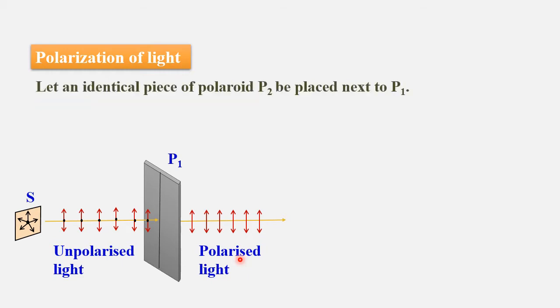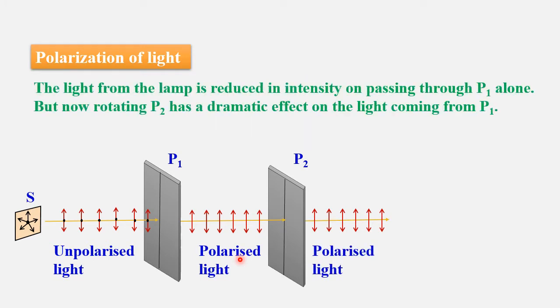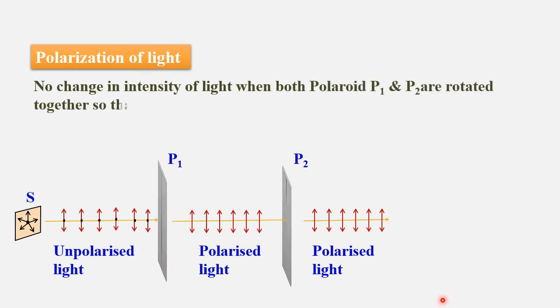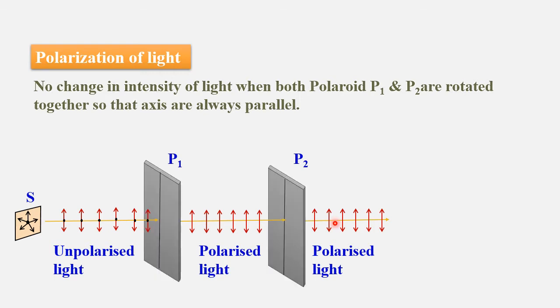Let an identical piece of polaroid P2 be placed next to P1. The light from the lamp is reduced in intensity on passing through P1 alone. But now rotating P2 has a dramatic effect on the light coming from P1. There is no change in the intensity of light when both polaroids P1 and P2 are rotated together so that the axes are always parallel. In such cases, this intensity and this intensity remain the same.